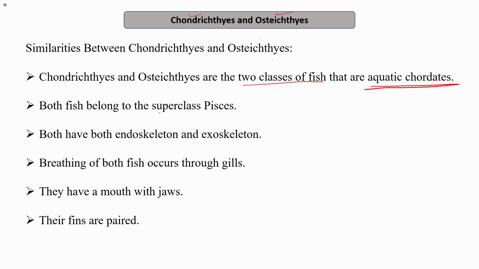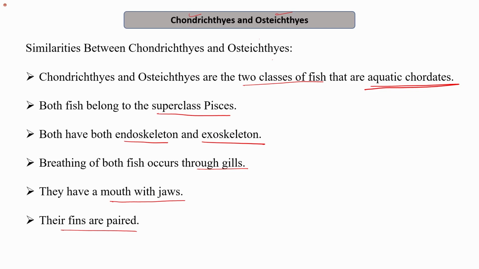Both belong to the superclass Pisces. Both have an endoskeleton and an exoskeleton, although the skeleton may differ in the composition. Breathing occurs through the gills in both. They both have a mouth with jaws, although the shape of the mouth differs. Their fins are paired. So these are the similarities.